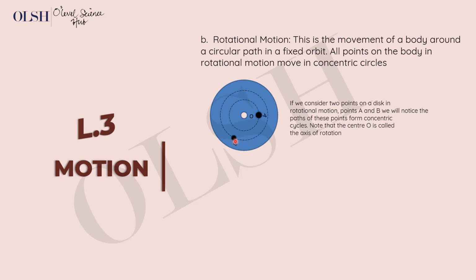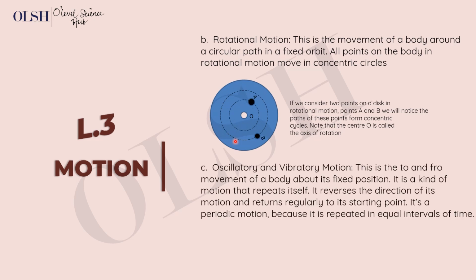Okay, so we have oscillatory and vibratory motion. This one's a to and fro movement of a body about a fixed position. So let's say you have an object like this, fixed in space, or fixed wherever. This object can't move except to just vibrate about the main position. It can move, let's say, left and right slightly, without leaving this fixed position.